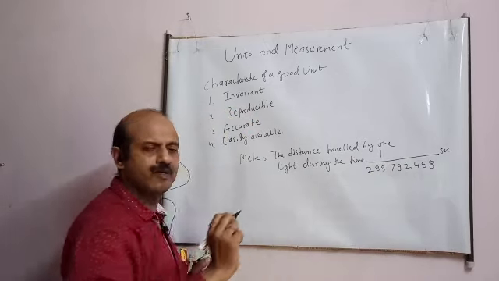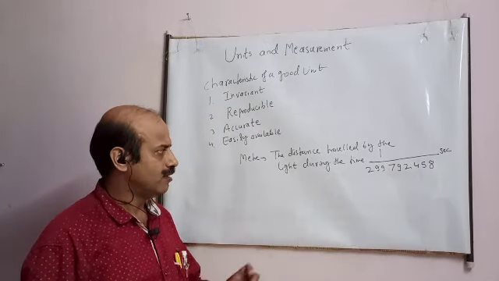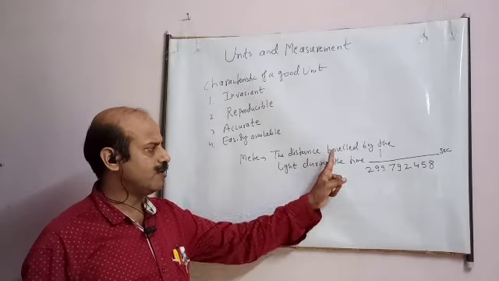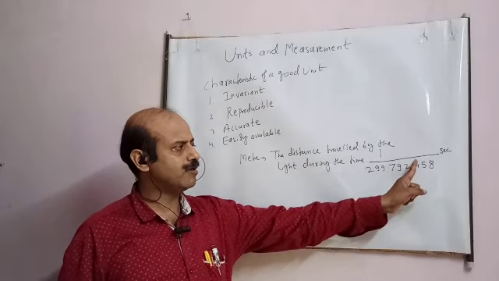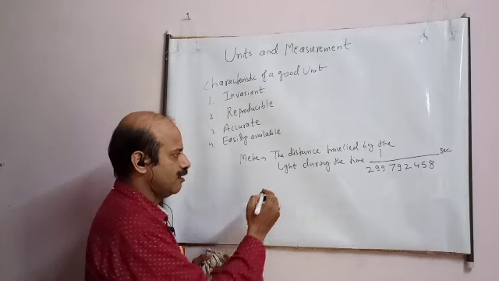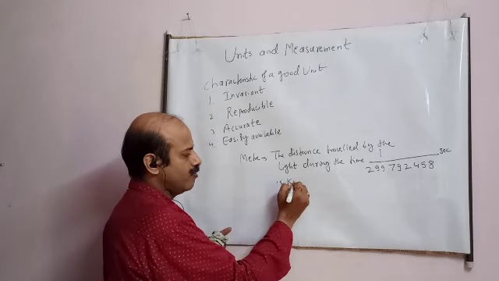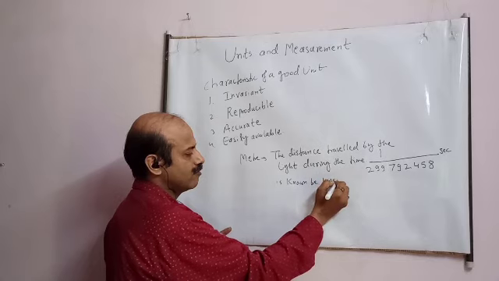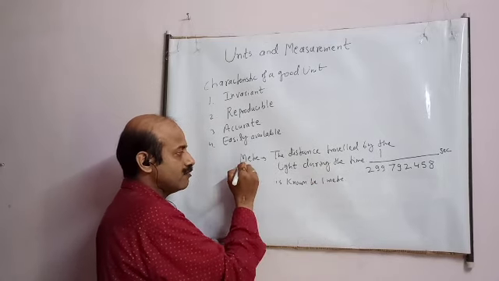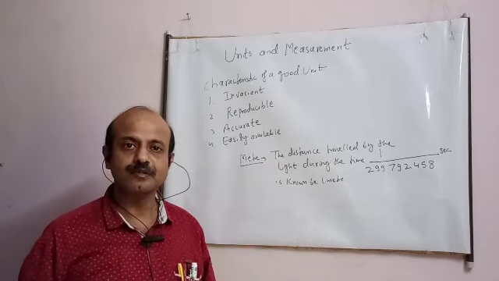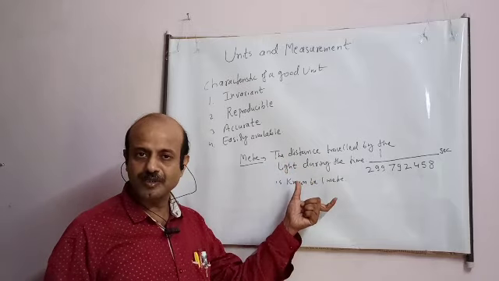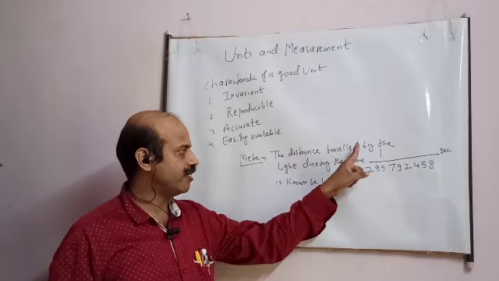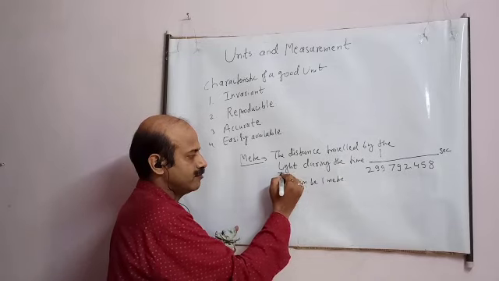this number is not very important, you don't have to learn it. I am just saying the method. Distance travelled by the light during the time 1 upon this much second is known to be 1 meter. This was how the unit was made, student. So this is reproducible. This will not change with time because we are taking reference of light, student.